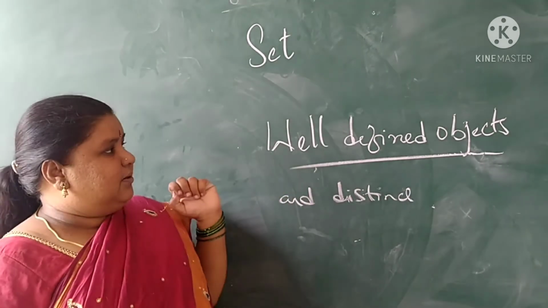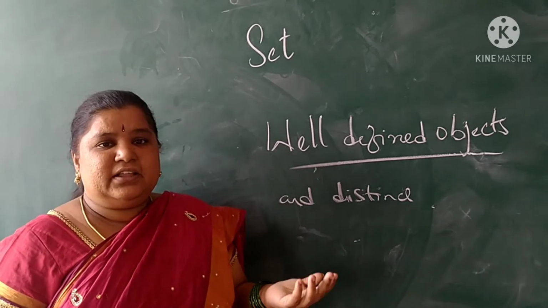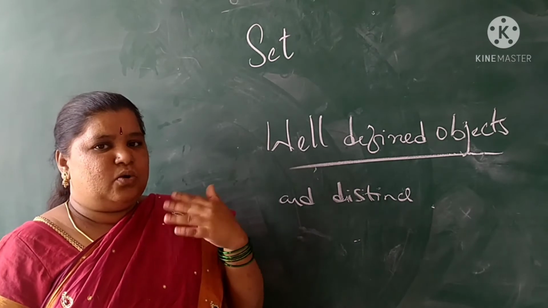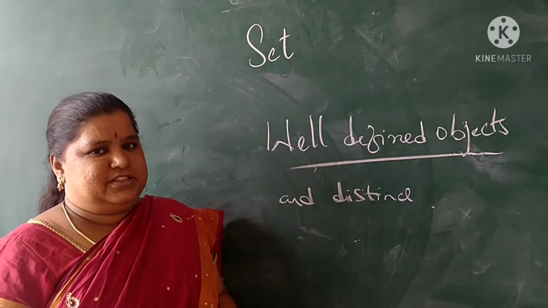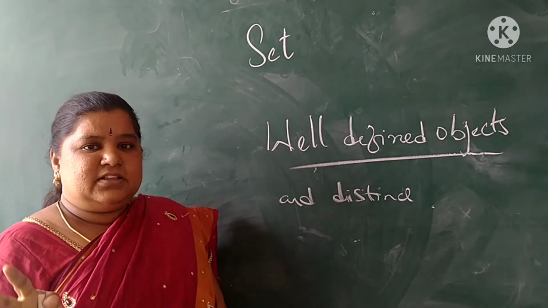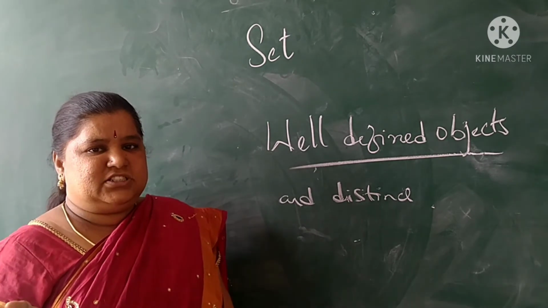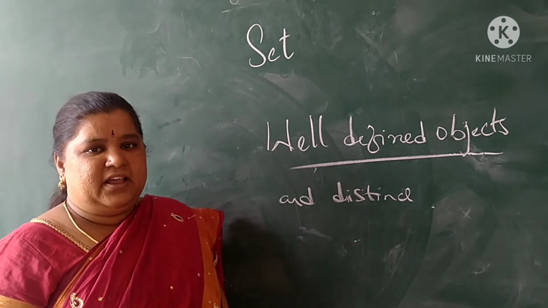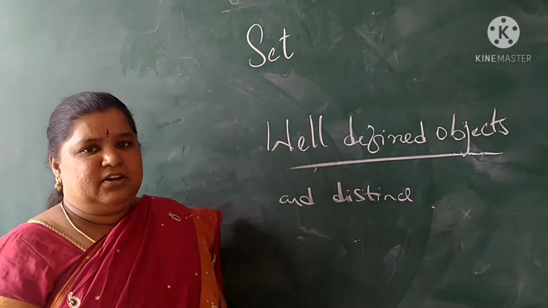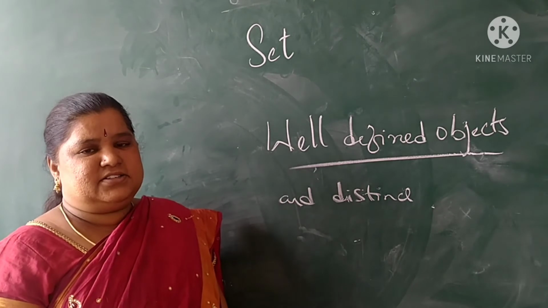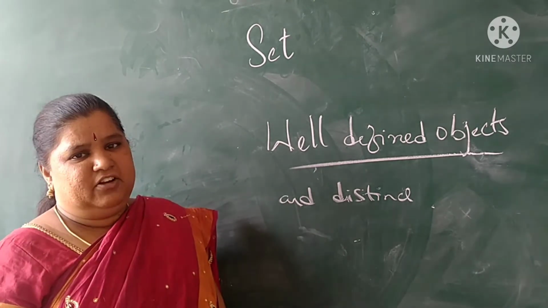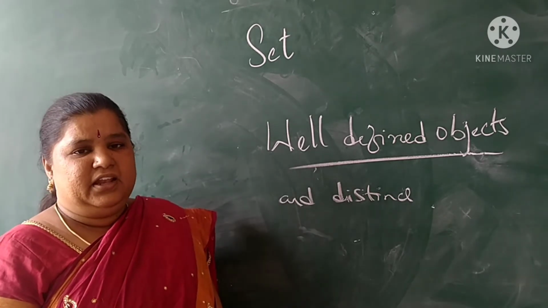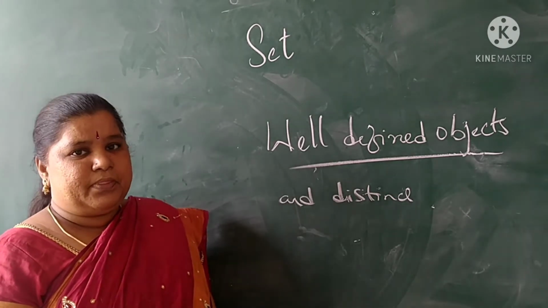So what is this, children? Just now I told you to list all the things you see in your room. You told bench, chairs, tables, everything. Even air is available, oxygen is available, carbon dioxide is available, nitrogen is available. Even temperature is there in our room.